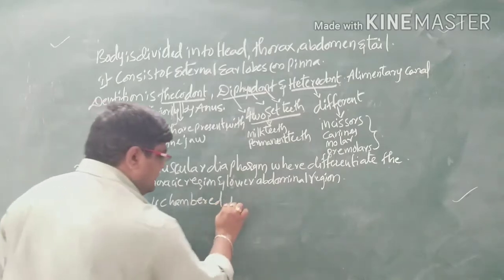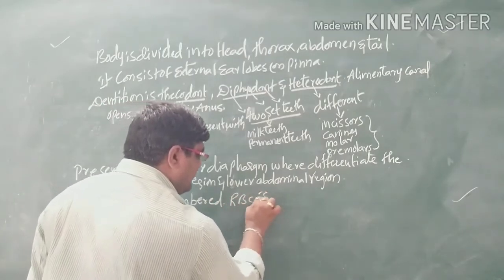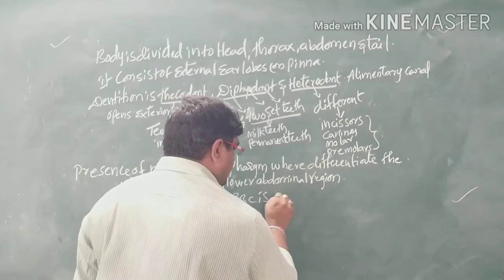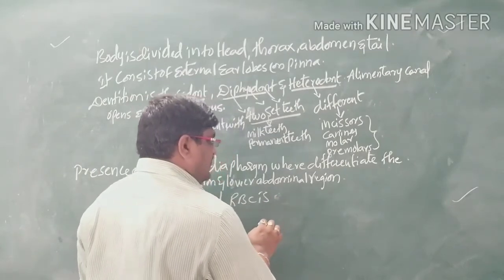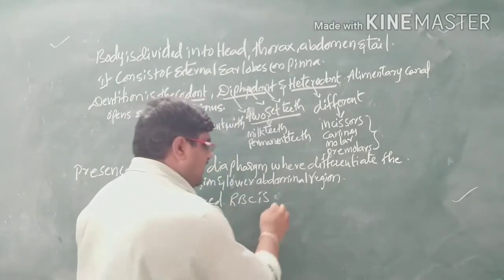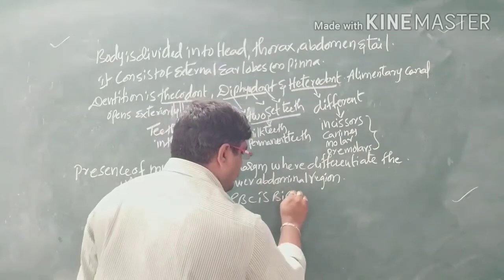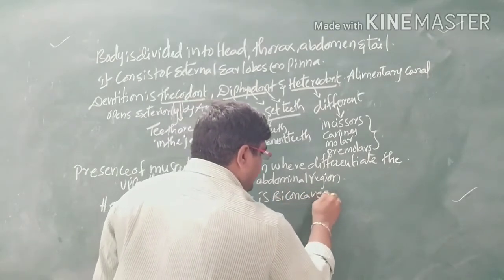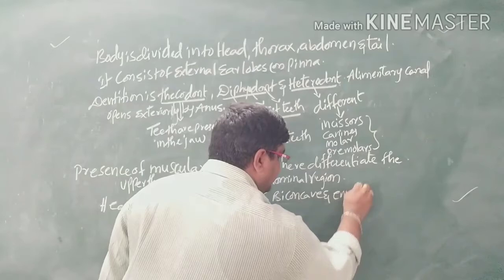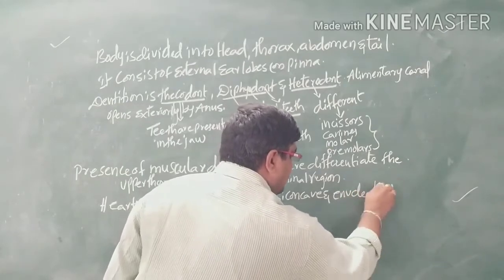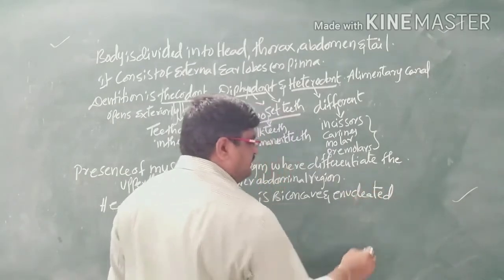The red blood cells, RBC, are oval in shape, biconcave and enucleated except in the camel and llama, where a nucleus is present in the RBC. In all the rest of the mammals, the RBC is biconcave and enucleated.